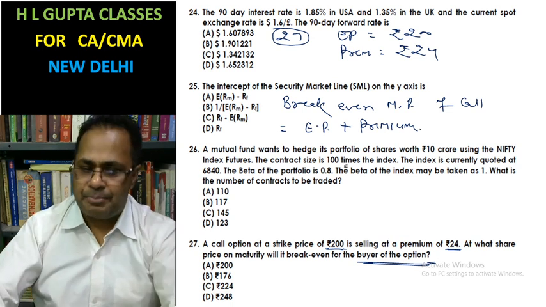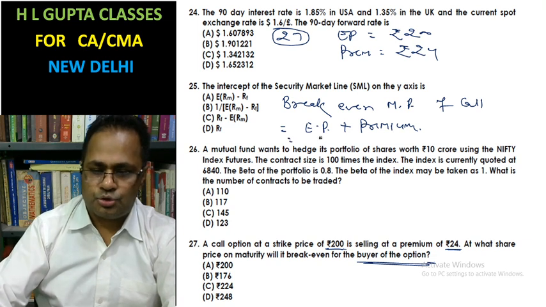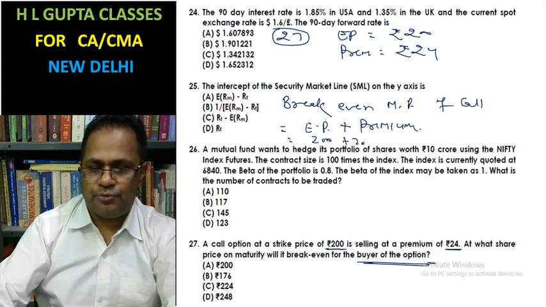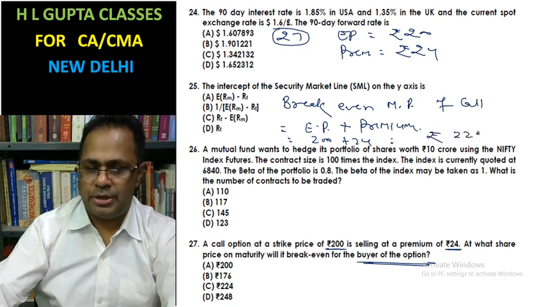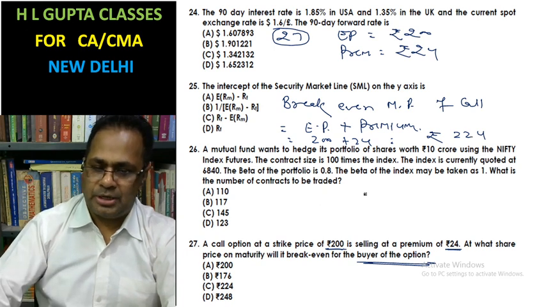If the market price is 200 plus 24, in this case 224 will be the market price. Look at it.